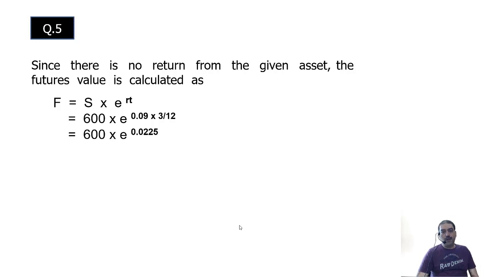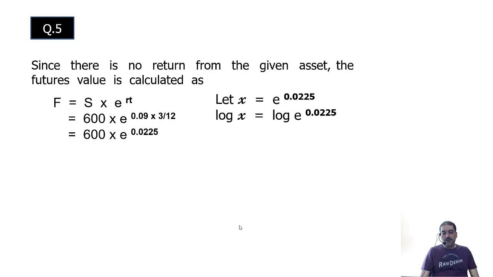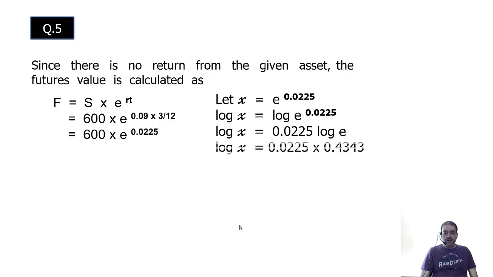The index is not up to 2 decimals, so we have to take log. So at the side I'll give the working. Let x equal to e raised to 0.0225. Take the log of both sides. Bring down the index as multiple. Substitute the value of log e, that is 0.4343. Multiply, you will get 0.0098.